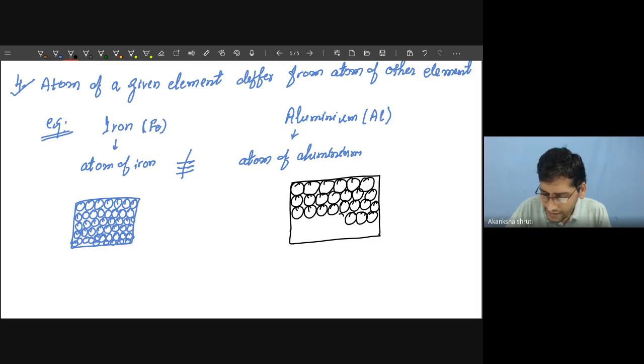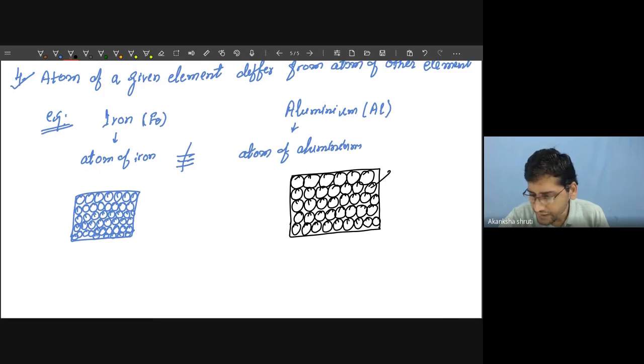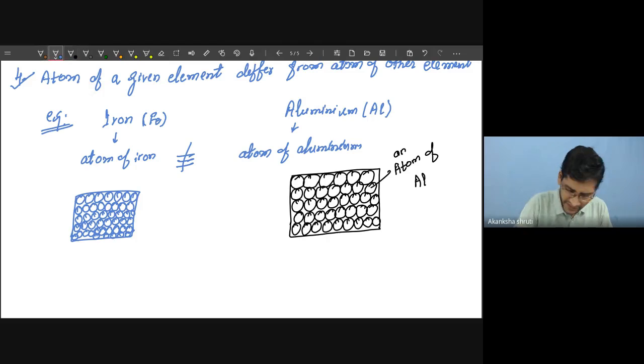Though all the atoms of aluminium will be identical, means for the aluminium I am drawing, all the atoms of aluminium are identical. So this is an atom of aluminium I have taken, and this represents an atom of iron I have taken. Okay, student.